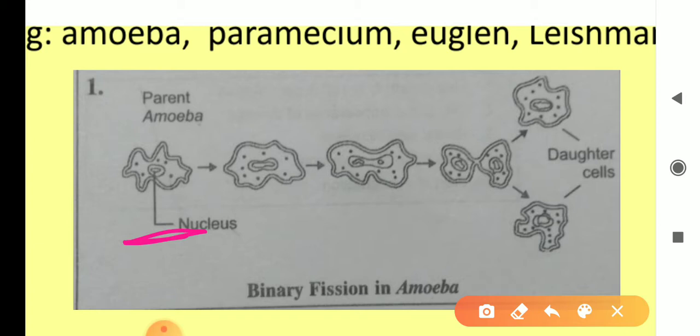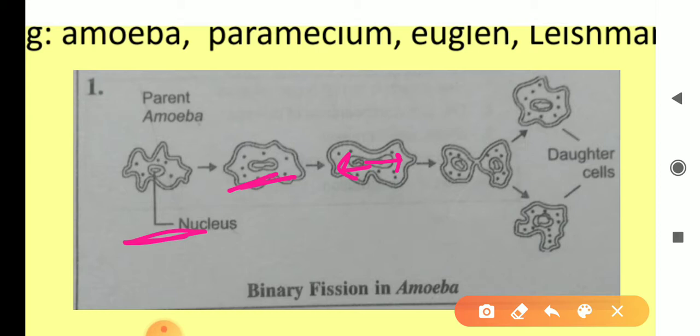Then the first process is that the nucleus or the nuclear material divides into two parts. Then one nucleus will be in the parent cell and the other nucleus will move aside, right?